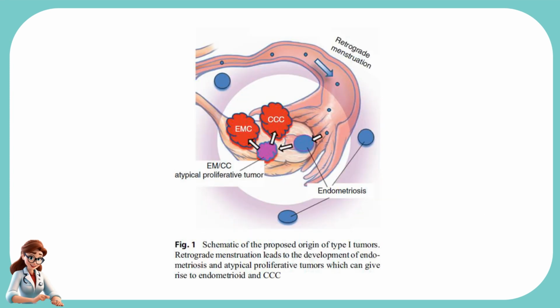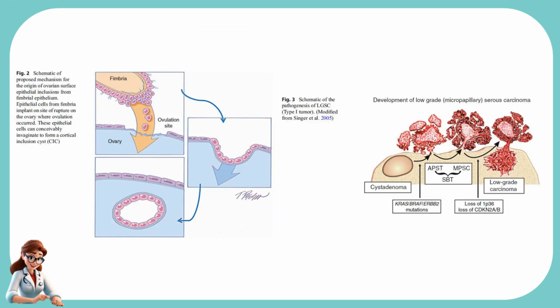This is a schematic of the proposed origin of type 1 tumors. Retrograde menstruation leads to the development of endometriosis and atypical proliferative tumors, which can give rise to endometrioid and clear cell carcinoma. On the left is a schematic of proposed mechanism for the origin of ovarian surface epithelial inclusions from fimbrial epithelium.